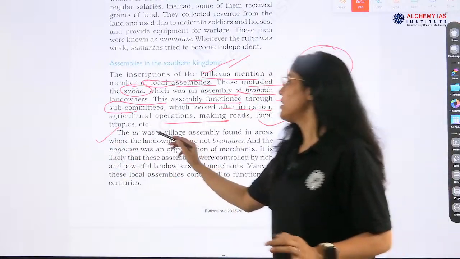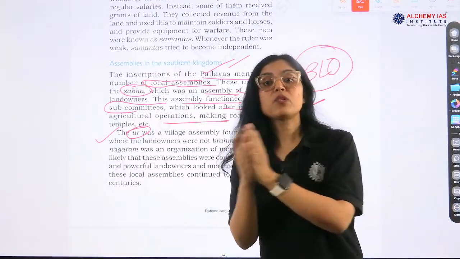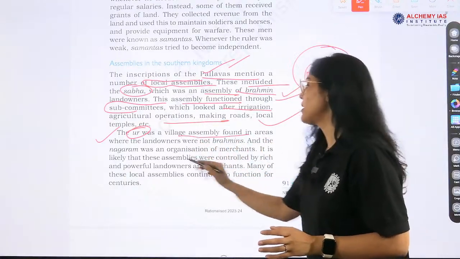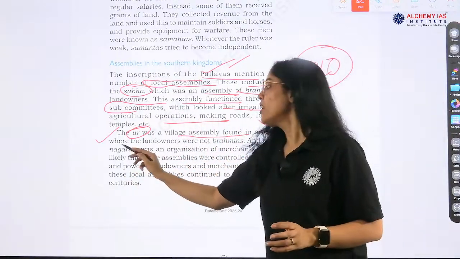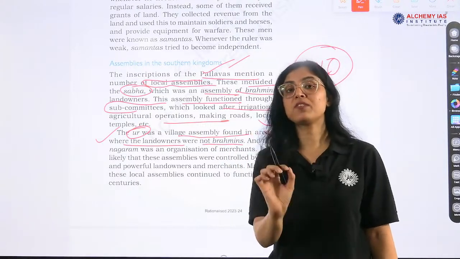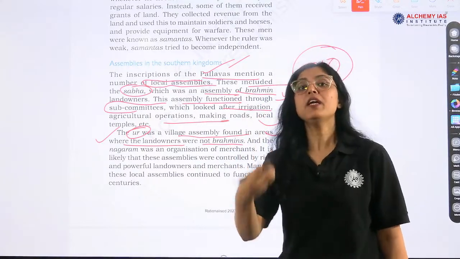Now, another assembly, Ur. This question is asked: what was the function of Sabha? What was the function of Ur? So, Ur was a village assembly founded in areas where the landowners were not Brahmins. Okay, specifically it has been mentioned that the landowners were not Brahmins, and that assembly is Ur.